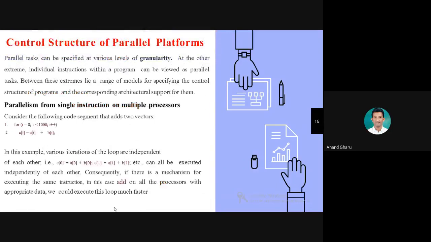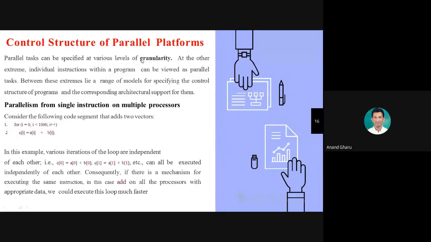Control structure of parallel platform. I have already explained the example of a for loop, but again I show you the example on this slide. Here you can read: parallel tasks can be specified at various levels of granularity.